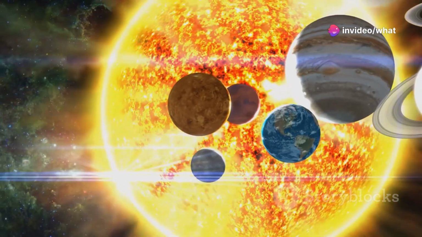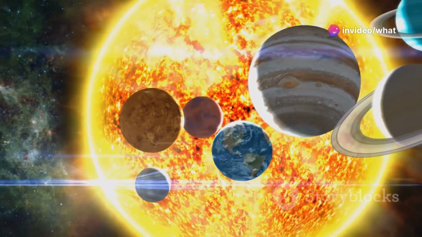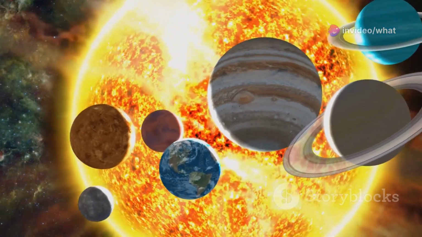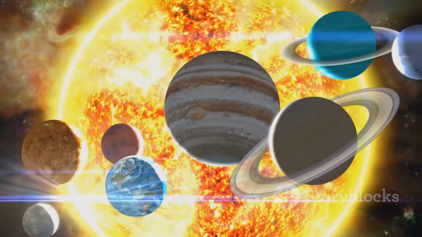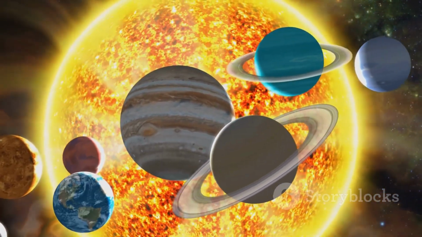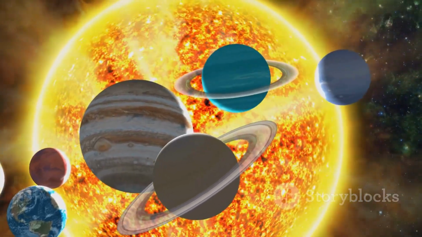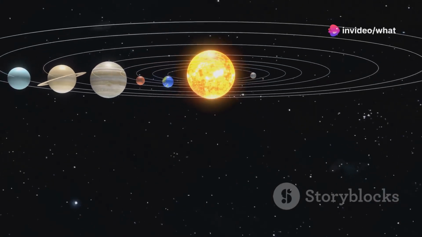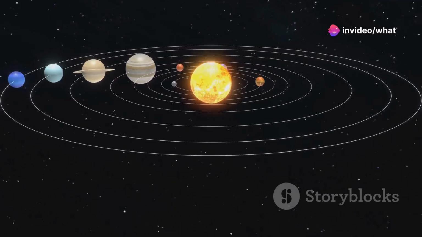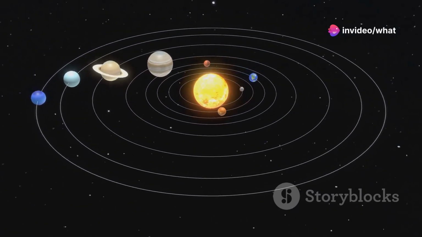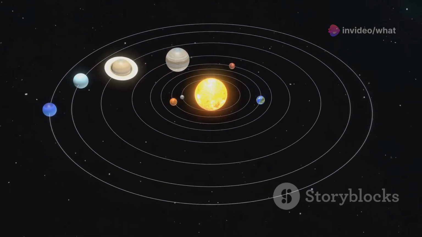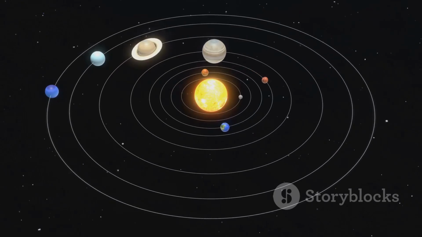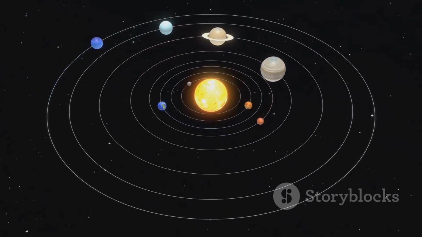Its gravitational pull keeps Earth and the other planets locked in orbit, dictating the rhythm of our days and years. The sun's gravity is so powerful that it governs the motion of all the celestial bodies within our solar system, from the smallest asteroid to the largest planet. This gravitational force ensures that the planets follow predictable paths, creating a stable environment for life to flourish.